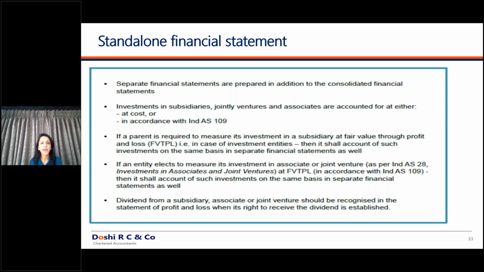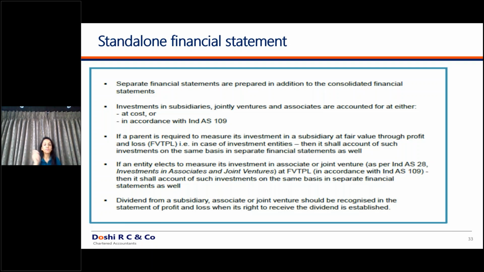Moving ahead to the standalone financial statements. In the standalone financial statements, as per Ind AS 27, you have the option to recognize the investment in an associate, joint venture or subsidiary. For such investments, you have two options. The first option is to recognize such investment at cost, or the second option is to recognize such investments in accordance with Ind AS 109. Ind AS 109 is nothing but the financial instruments standard. In such cases, you will fair value those investments through the statement of profit and loss.